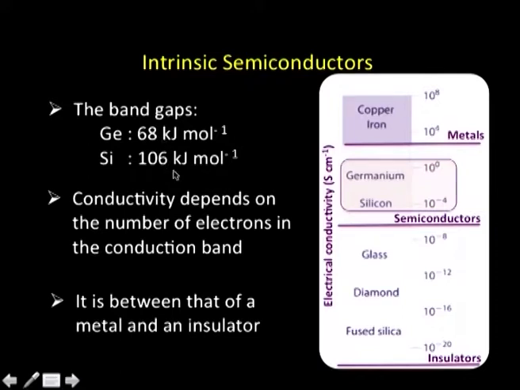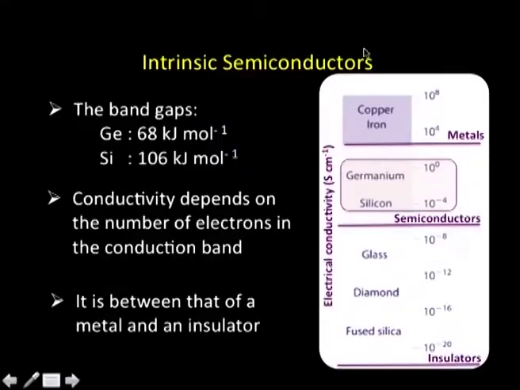Secondly, suppose I talk about silicon at a given temperature, it has a certain conductivity, and if I raise the temperature, more electrons will go from the valence band to the conduction band, and the conductivity will increase. So the conductivity of a semiconductor depends on the temperature and also on the band gap. The lower the band gap, the higher the conductivity; the higher the temperature, the higher the conduction.